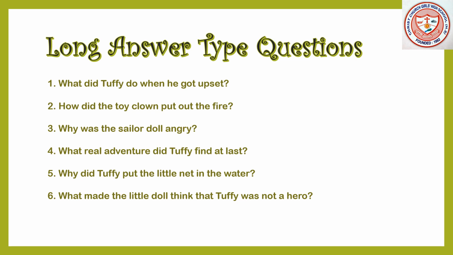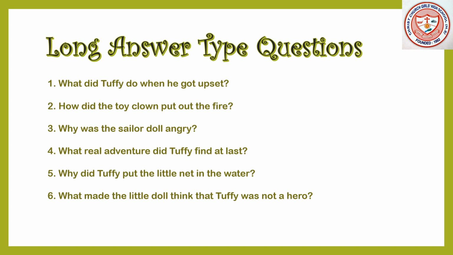So, your answer should be like this. The doll was upset when Tuffy saved her from water. She swam with the goldfish every night. But the toy clown caught her in a nasty net and spoiled her fun. This incident made the little doll think that Tuffy was not a hero.